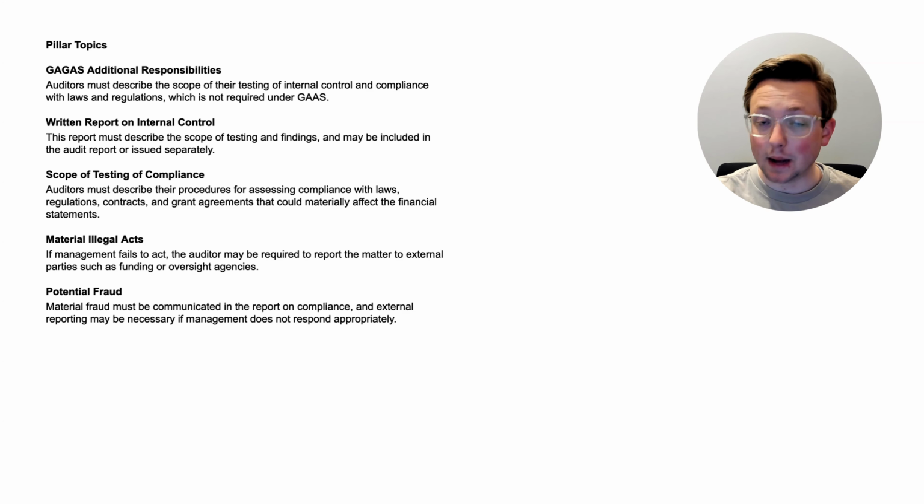If management fails to act, the auditor may be required to report the matter to external parties, such as funding or oversight agencies. And then finally, potential fraud. Material fraud must be communicated in the report on compliance, and external reporting may be necessary if management does not respond appropriately. So again, we learned mainly about the additional responsibilities, which is about internal control and testing of compliance, but we did learn a little bit about illegal acts and potential fraud when it comes to GAGAS. And with that, we've learned the most important things for this blueprint topic in this video.